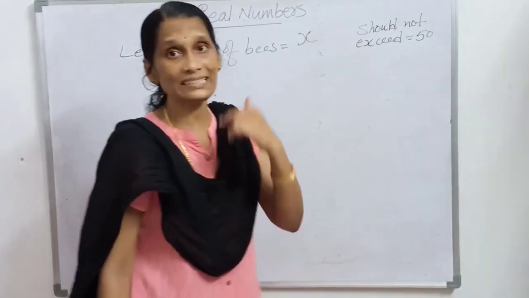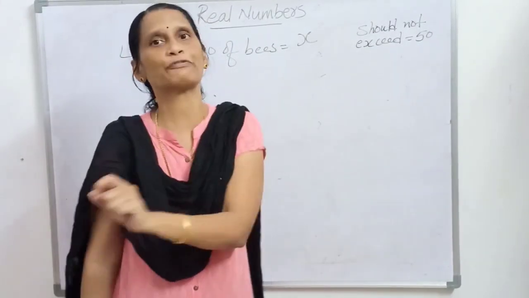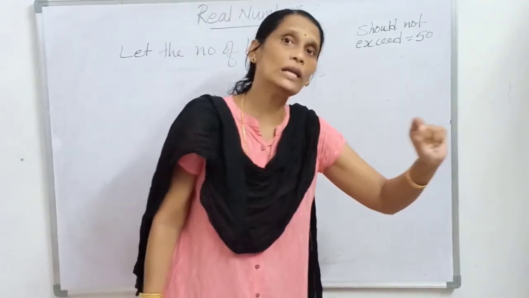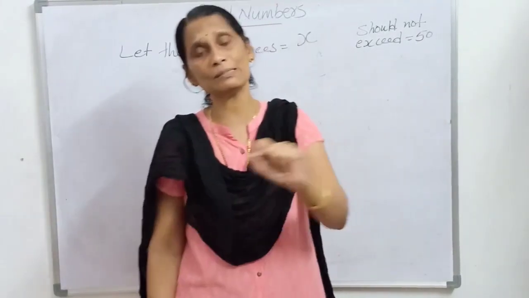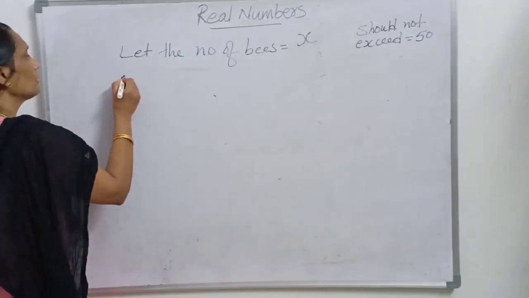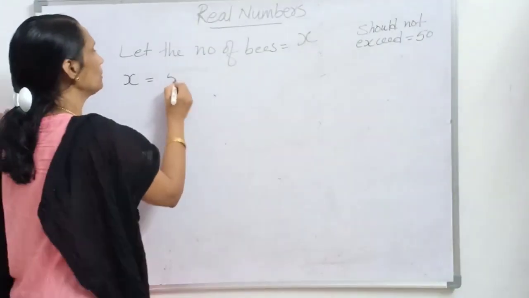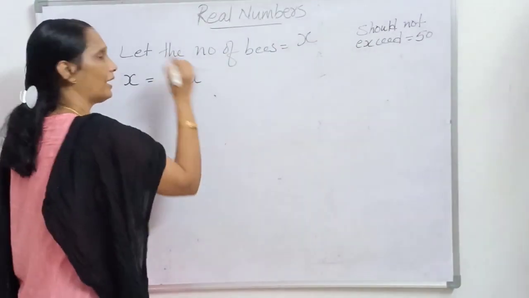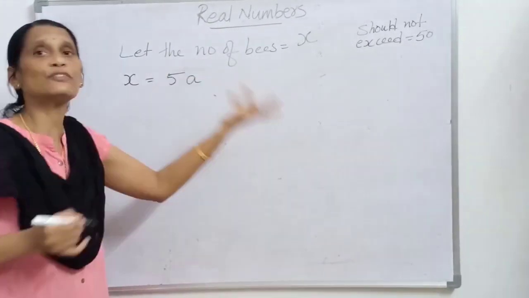So let us take the condition where no bees are left out after sitting equally. After sitting equally on how many flowers are no bees left out? On 5 flowers. So x, the number of bees, is equal to 5a, where a is the number of bees sitting on each flower.